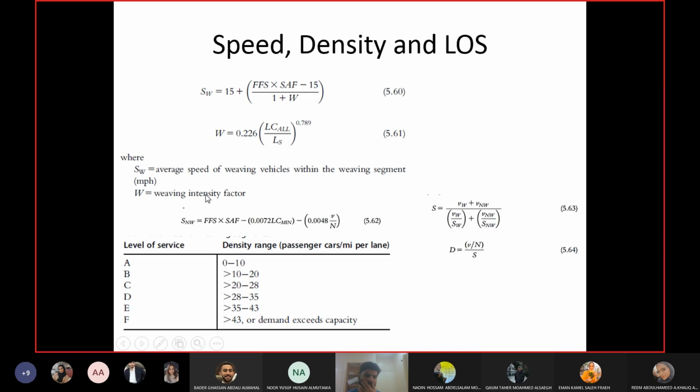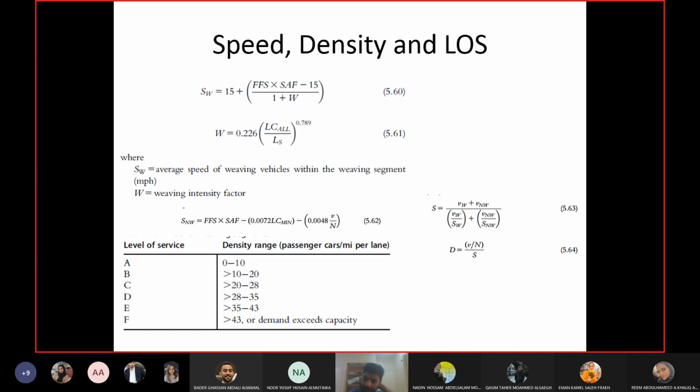Now one thing here: SW means the speed of the weaving vehicles, and SNW means the speed of the non-weaving vehicles. They are not in different lanes, they are for different types of vehicles. If you remember, for the merge and diverge segment, we calculated the speed of the outer lanes and the speed of the lanes in the influence area. That was the speed of the lanes. This is the speed of the vehicles: the vehicles making the weaving, and the vehicles not making the weaving. So they are not for different lanes.